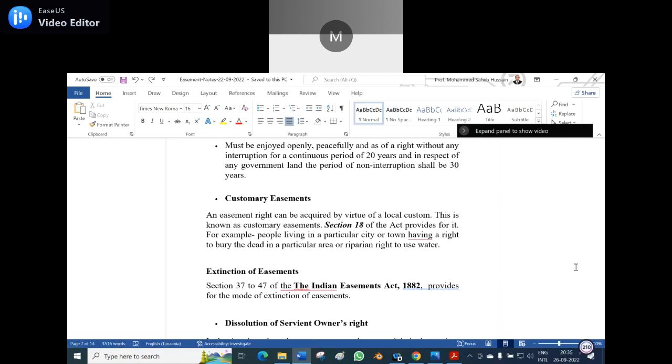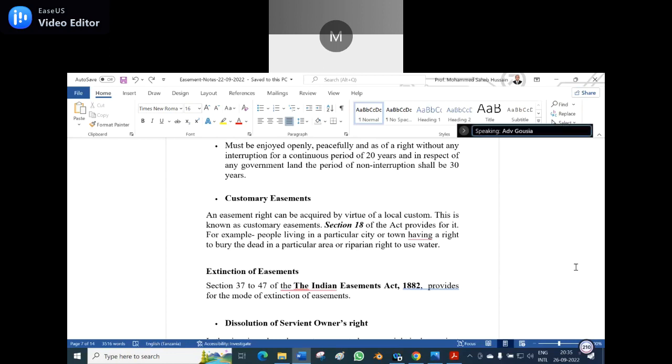If from time immemorial it is a graveyard, then automatically the customary easement will come. From time immemorial, if they are enjoying fetching water from the well, yes, it can also be a customary easement. Is it clear?